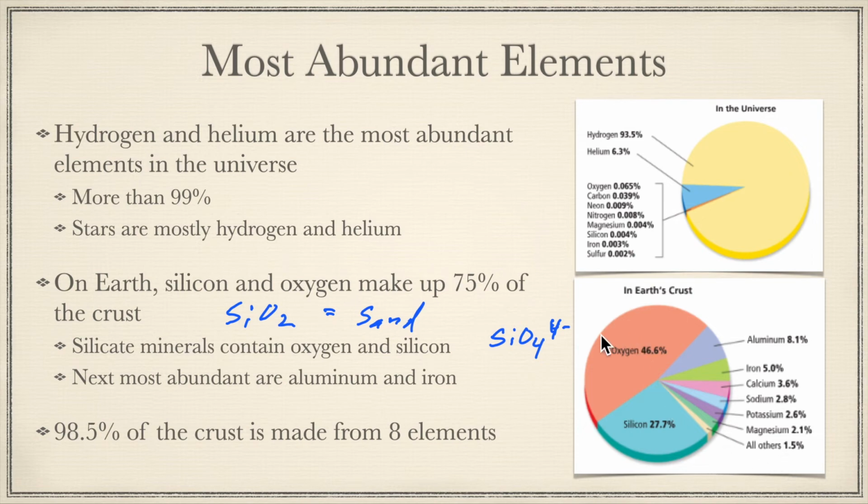Now, you may look at this and see oxygen and think oxygen in the air. Well, yeah, there's air, there's the atmosphere, but this is oxygen that's bound up with other things. Like this oxygen here is bound up to this silicon, so it's a solid at this point. This oxygen is part of a solid. This silicate here is also oxygen that's bound up with silicon that produces a solid compound. Carbonate, phosphate, a lot of those others are also oxygen bound up with other elements that produce solids. So this is not oxygen gas we're talking about here.